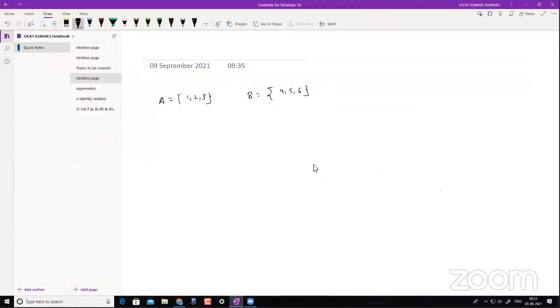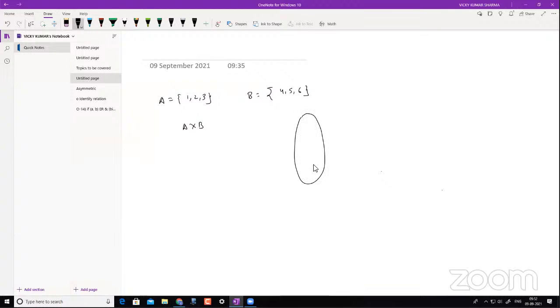So we have seen we can make a comparison: is A equal to B or not, or is A a subset of B, or B a subset of A, or something like this. We can also do something like A cross B, right? This is called the Cartesian product. So what does A cross B mean?